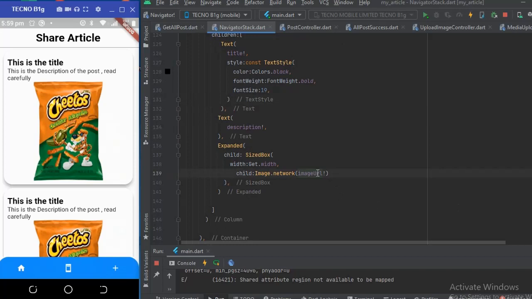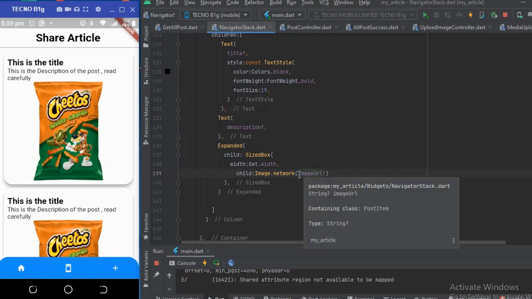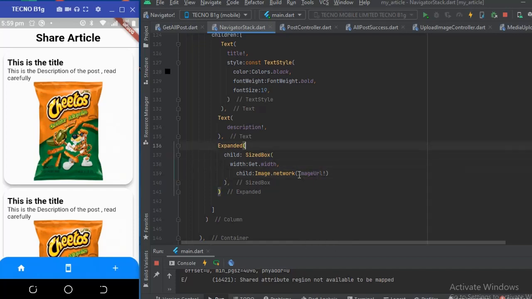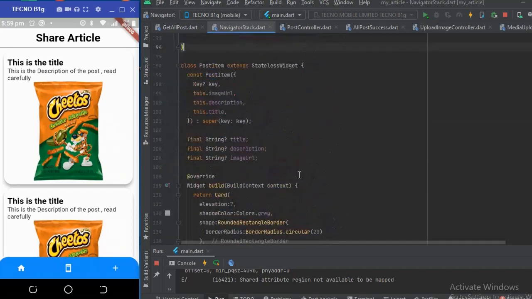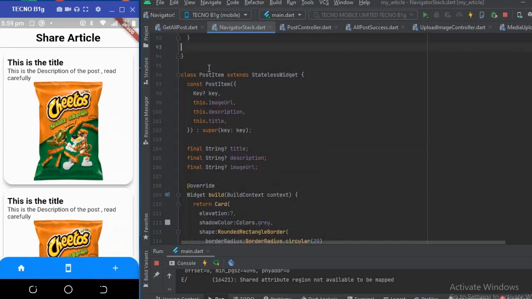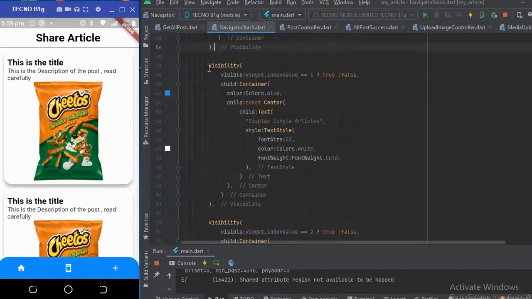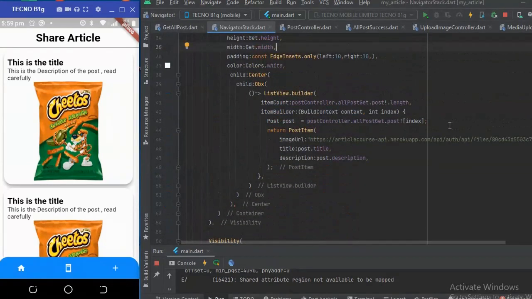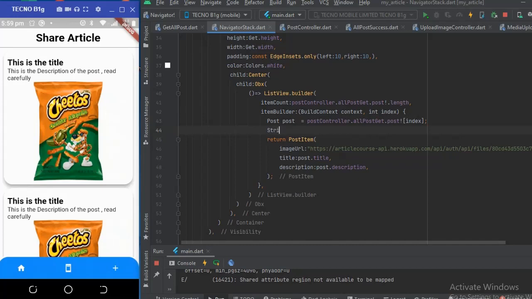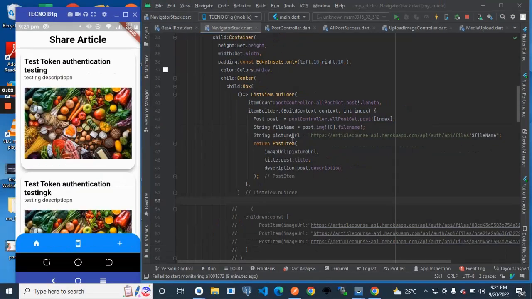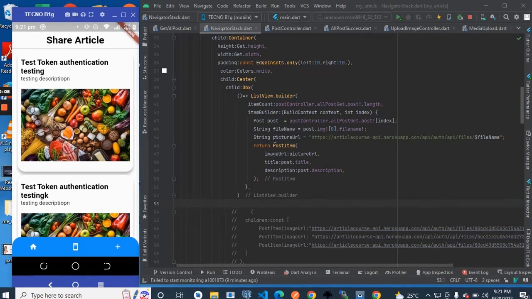Okay, so now we have to go to our Postman. Let's go up first, to where we used the post item. So in here, let's create a string and call this imageURL. Let me just tell you what I've done so far.